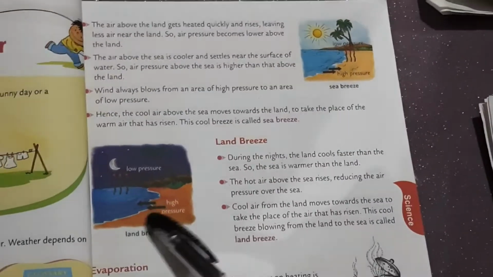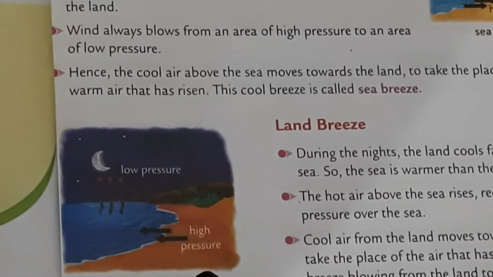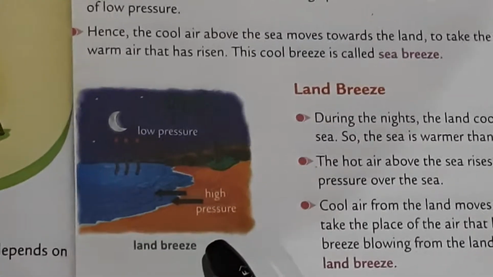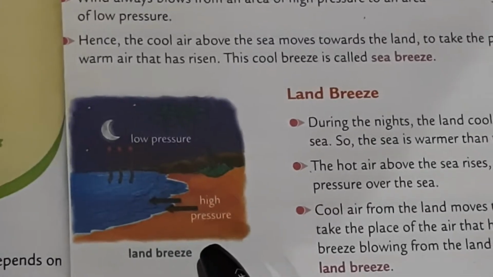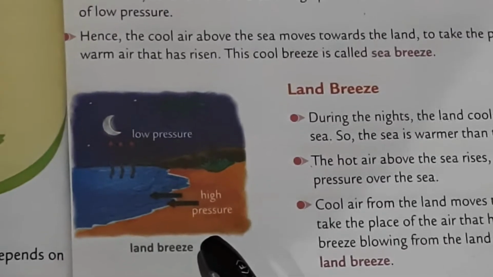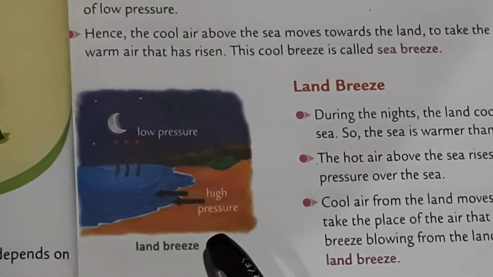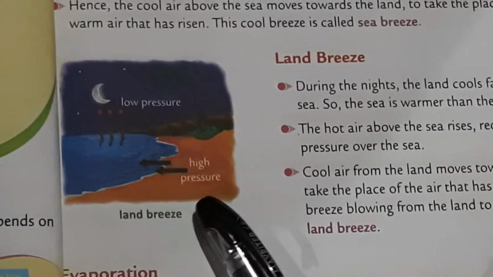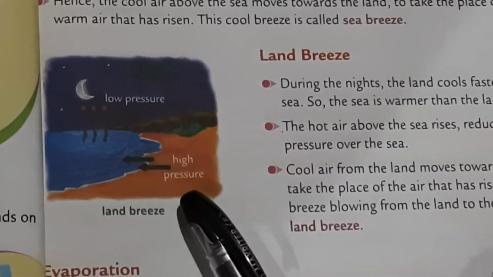Now let's talk about land breeze. Look at this picture, land breeze. During nights, the land cools faster than the sea. This time, the sea is warmer than the land. The hot air above the sea rises, and the cool air from the land moves towards the sea to replace the warm air that has risen from the sea. This cool breeze blowing from the land to the sea is called land breeze.